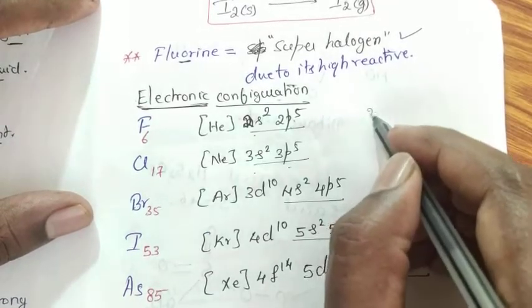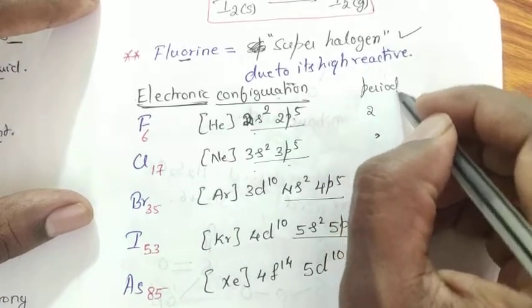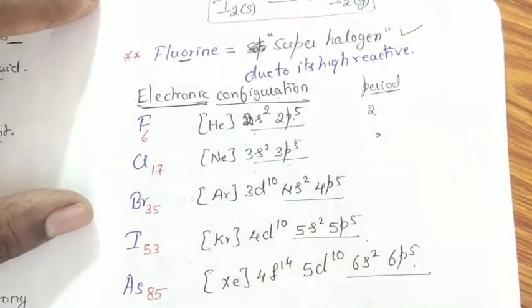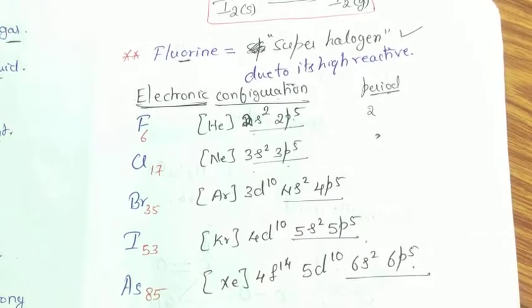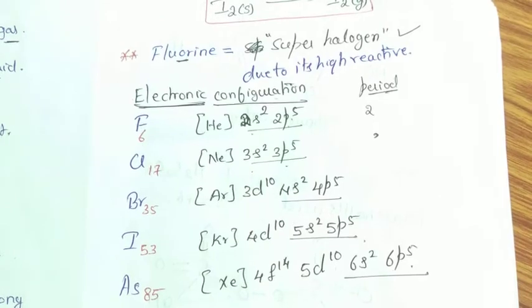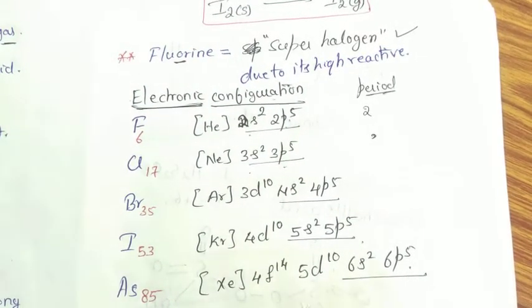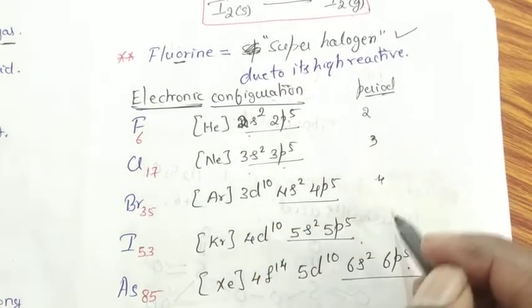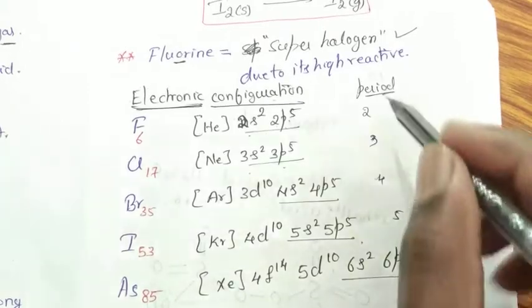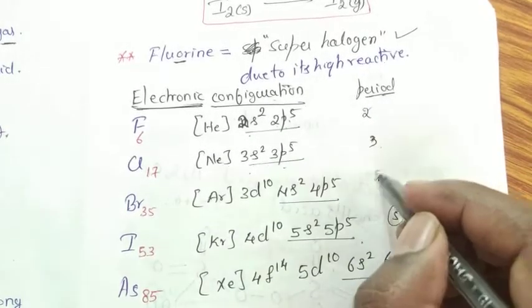So it belongs to the second period, it belongs to the third period. To know which period it belongs to, we need to identify into which energy level and which orbital the last electron has entered. Here second energy level, third energy level, fourth, fifth and sixth. Therefore second period, third period, fourth period, fifth period, and sixth period elements.